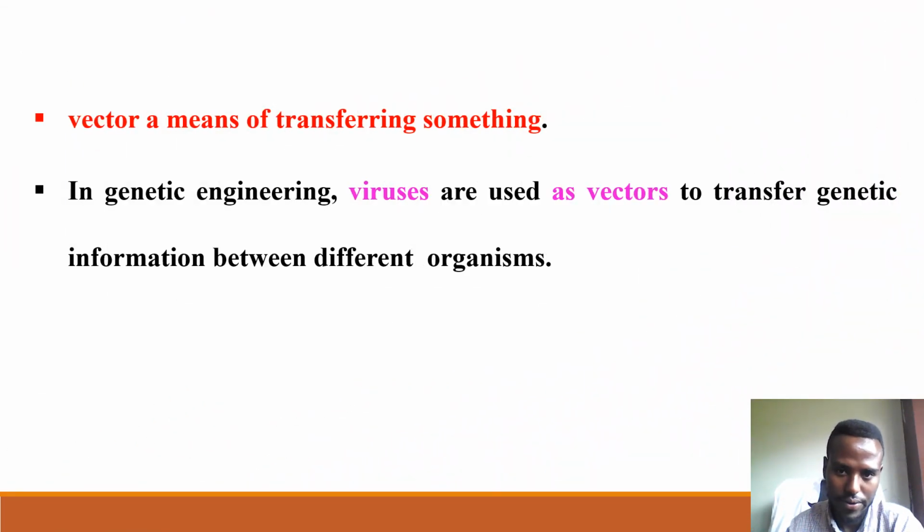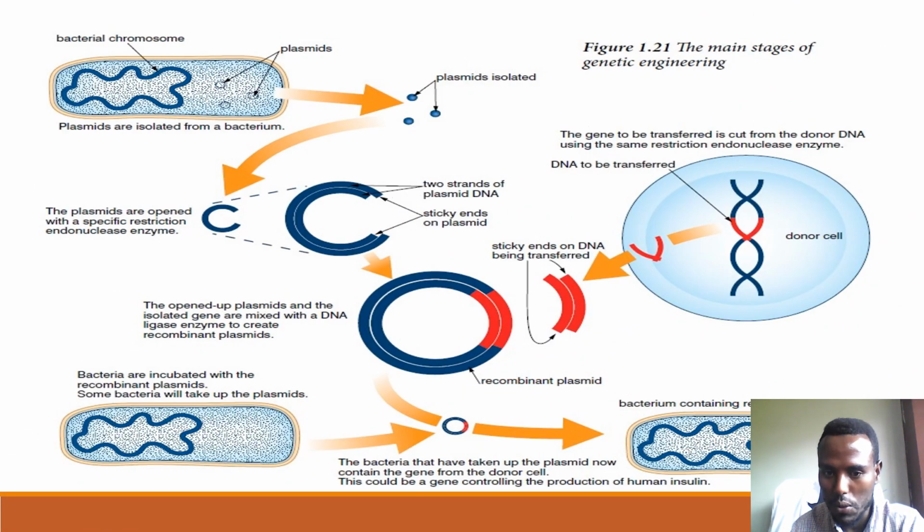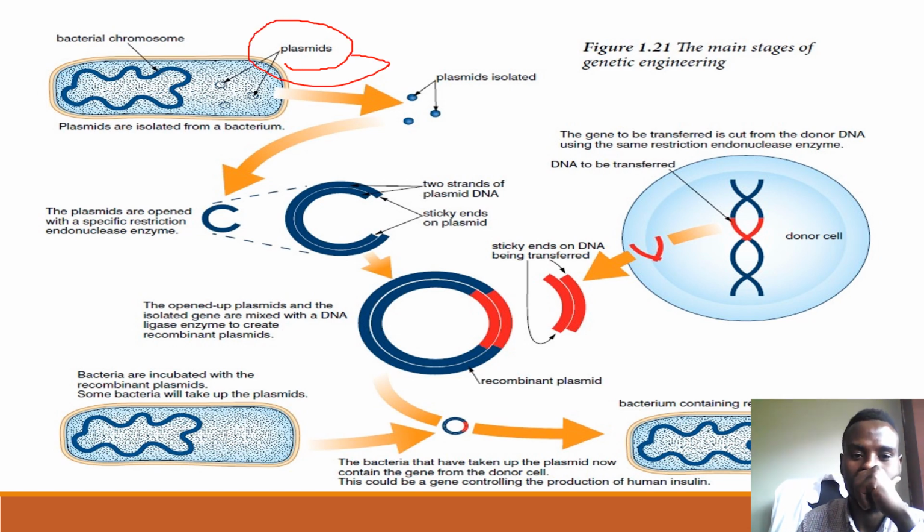Vector means transferring something, so maybe gene from one organism to another organism. In genetic engineering, we are using virus as used as a vector to transfer genetic information between different organisms. This diagram which shows the main stage of genetic engineering. Fakkeenyaaf plasmidii kana qabna. Plasmidiin kun organismii kana keessa gara organismii biraatti dabarsaa jechuudha. So plasmid is isolated from the bacteria by using restriction endonuclease enzymes.